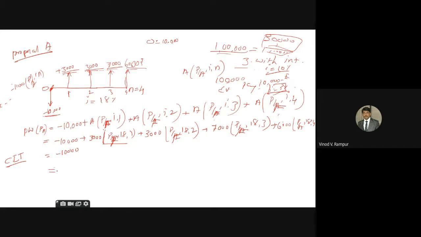Again I'm writing this to clarify. 10,000 plus A into bracket P by F, I N, because it is a future component, A, P by F, N is 1, no? I 2, plus A into bracket P by F, I 3, plus A into bracket P by F, I 4.